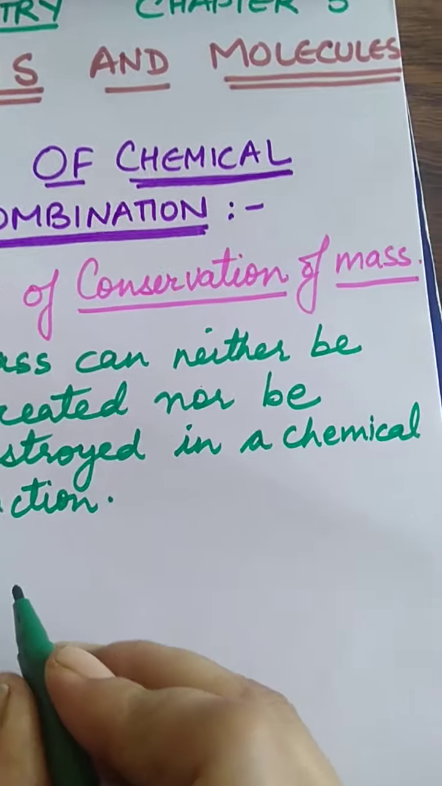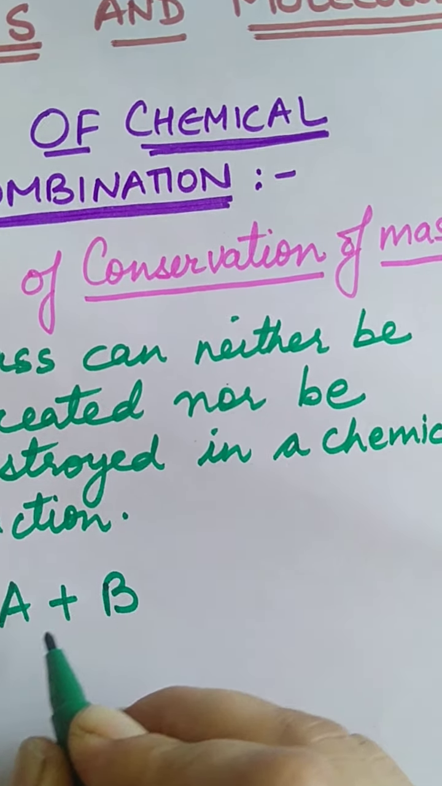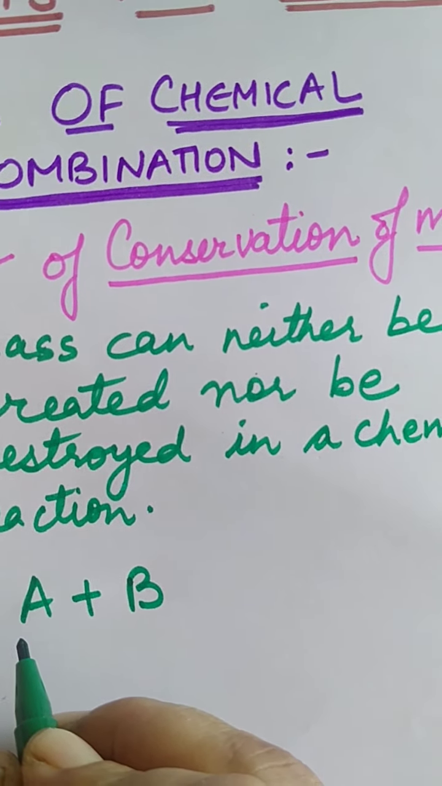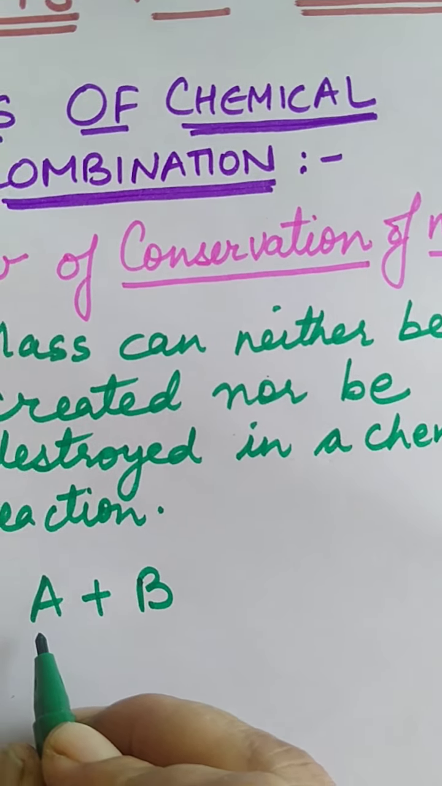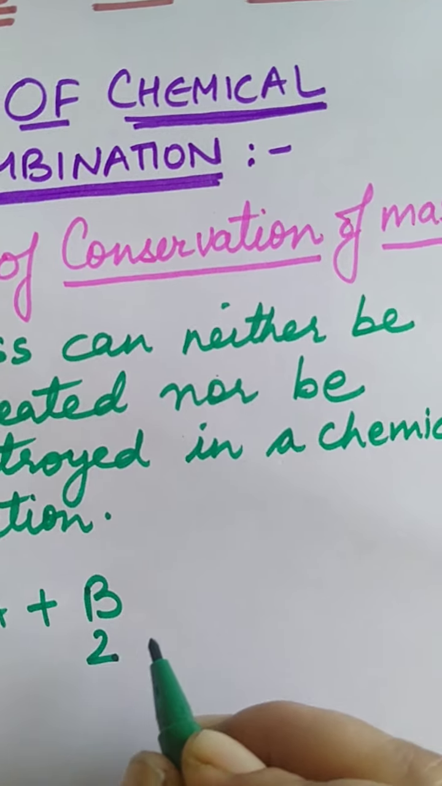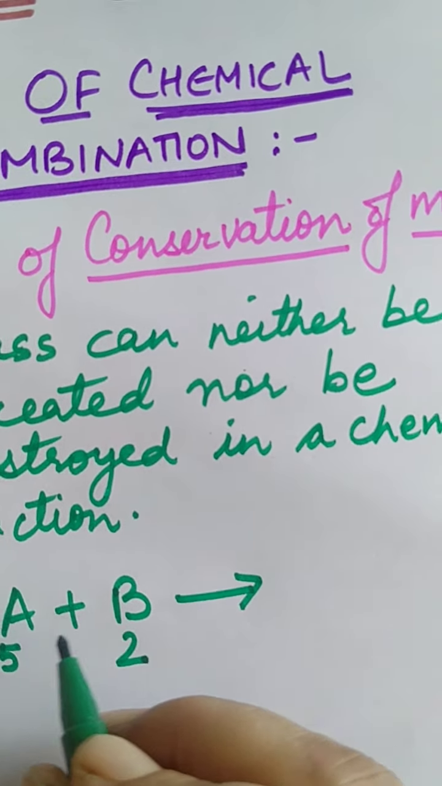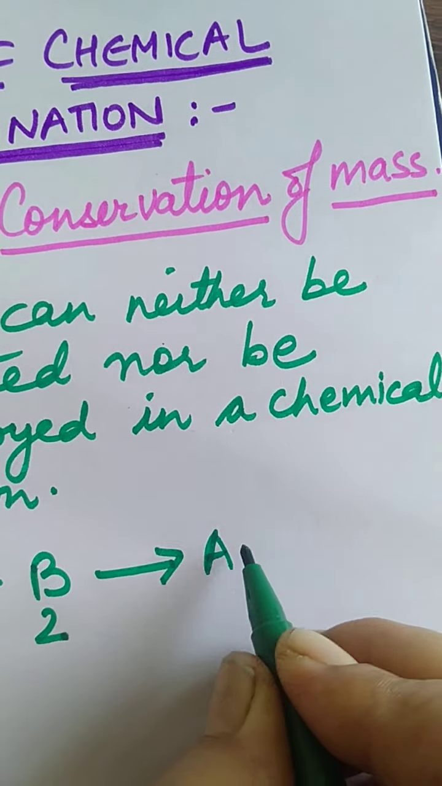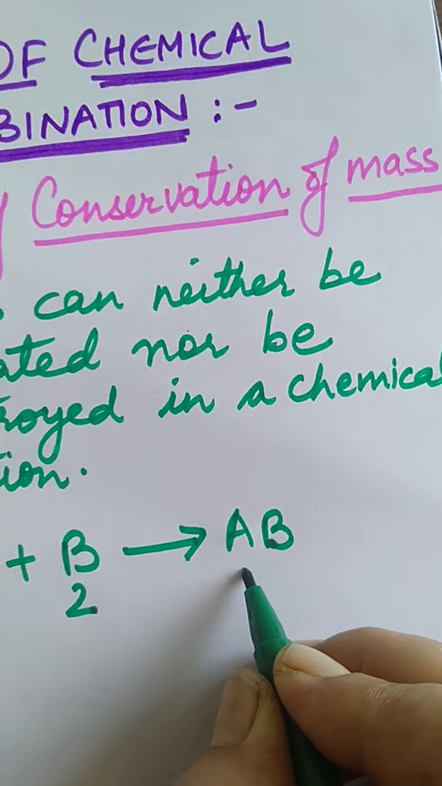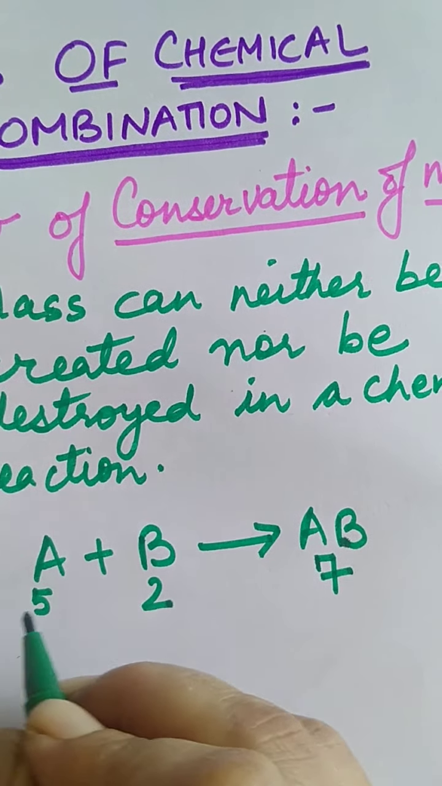So what we will observe: we have taken solution A and solution B, like in the book it is written X and Y. We have weighed the mass. For example, it is 5 units and it is 2 units. When both these solutions, chemicals, react, a new compound is formed. When we weigh this compound, it will be 7. That is the total mass of reactant.